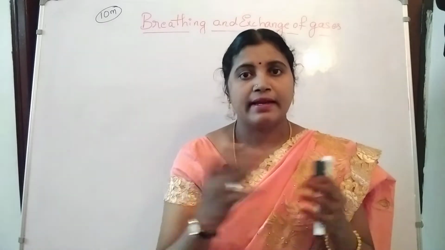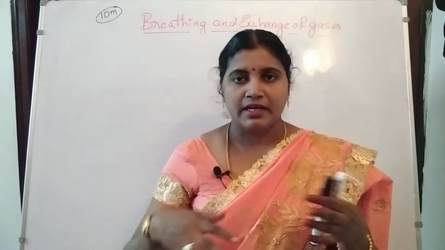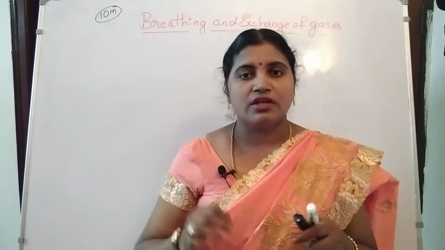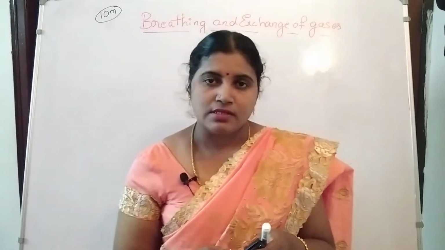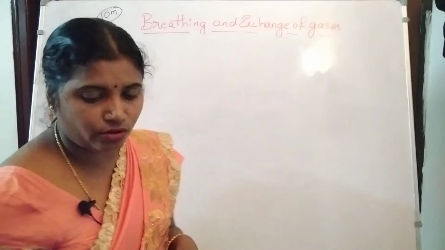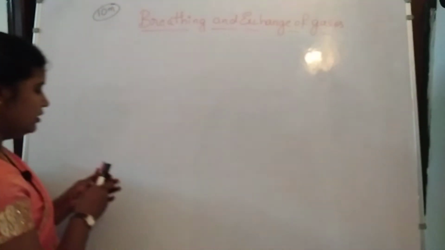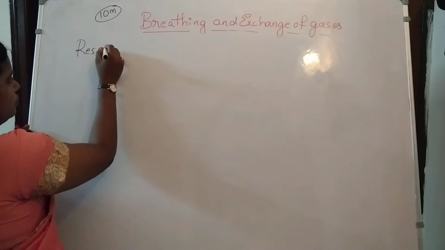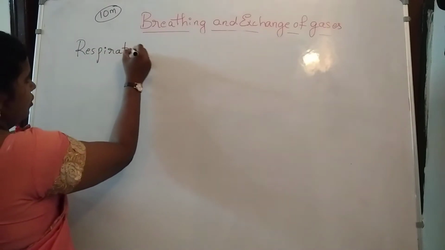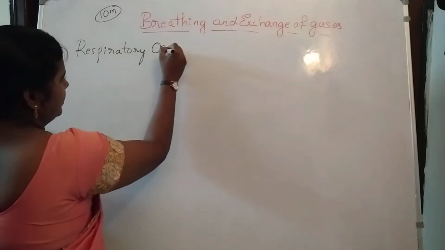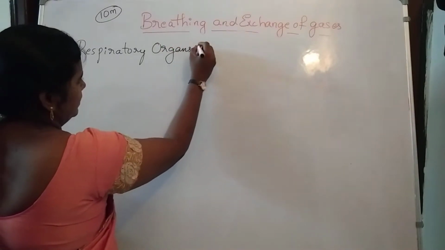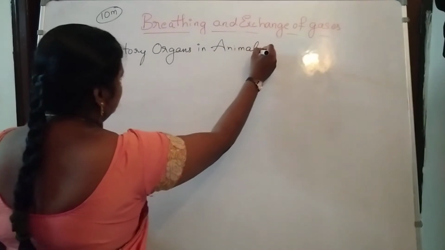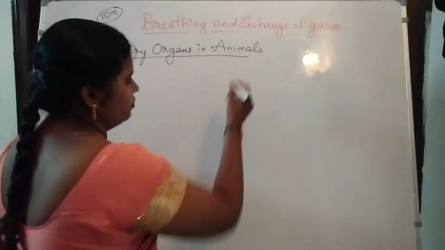Here their habitats are different, and their structural organization is also different. What are the two contrasting characters responsible here? So what is our topic? Respiratory organs in different animals. Based on what are we going to decide?